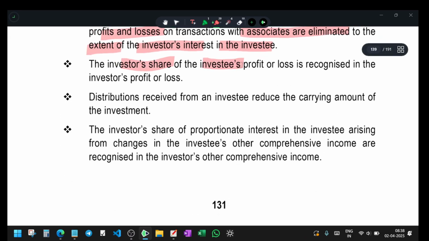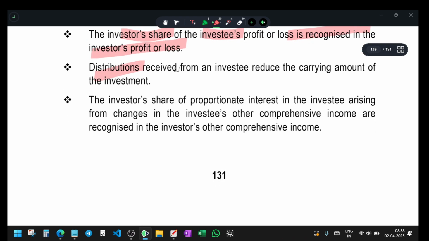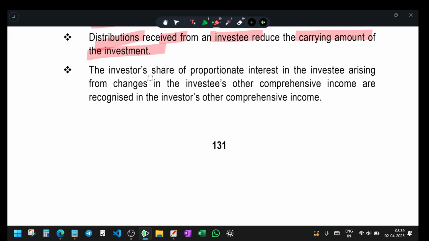The investor's share of the investee's profit or loss is recognized in the investor's profit and loss account. That should be recognized in the profit and loss account. A distribution received from the investee reduces the carrying amount of the investment. So whatever kind of distribution we receive from the investee reduces the carrying amount. Whatever the carrying amount, you subtract from it. You should not charge it to P&L. You don't need to charge it to P&L.